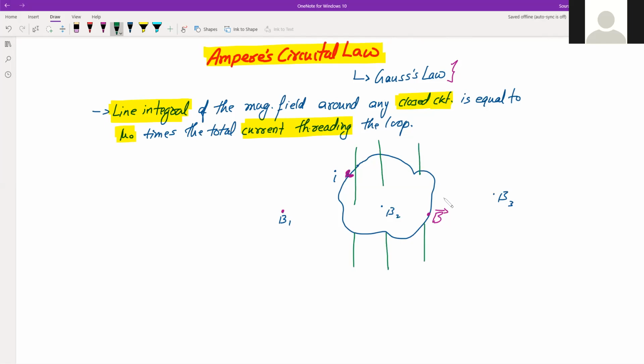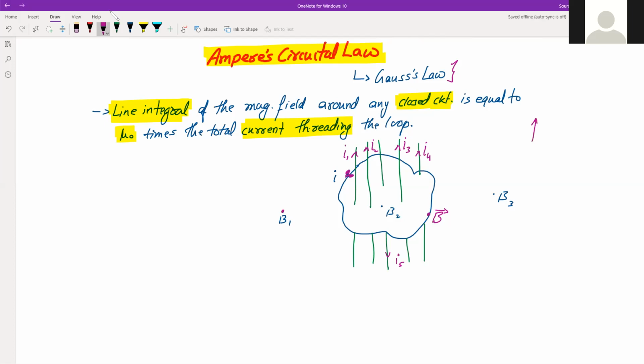There are multiple conductors. I hope you are able to imagine it in 3D. So the currents will be given now. Suppose this is the current I1, this is current I2, this is current I3, this is current I4, and this one is current I5. So what do we see here?